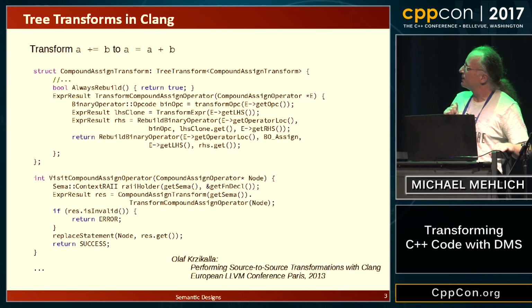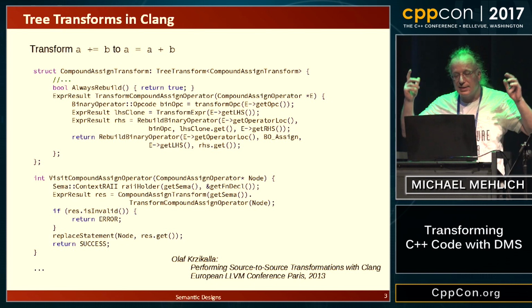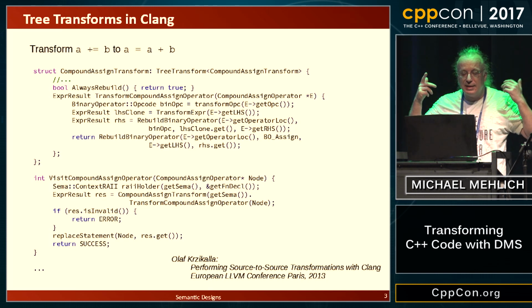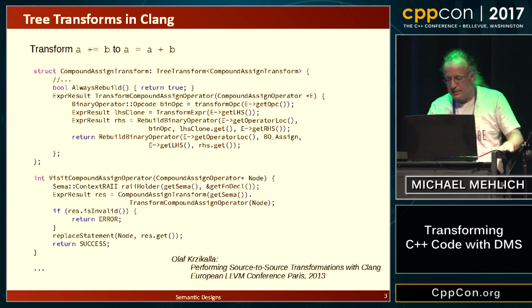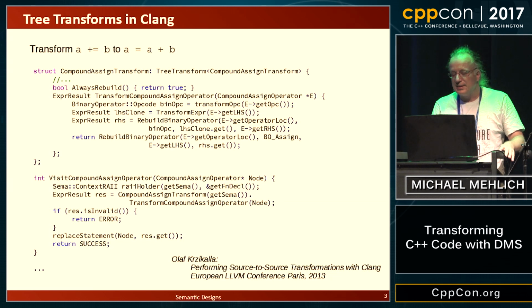I think everyone here has a tough time trying to figure out what that code does. It's essentially navigating the syntax tree by hand, trying to extract some information, copying some things, and reconstructing some tree, and finally replacing something in the original syntax tree. Pretty hard to follow, no one can really understand it, and it's hard to maintain.